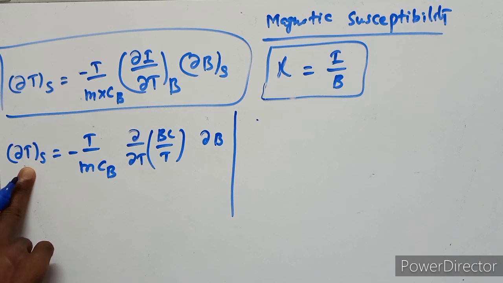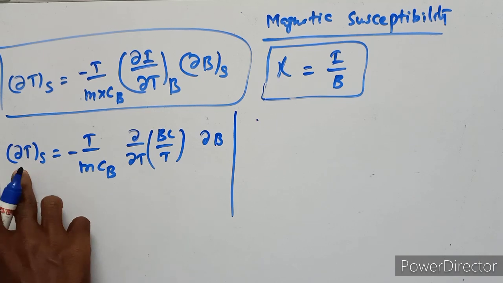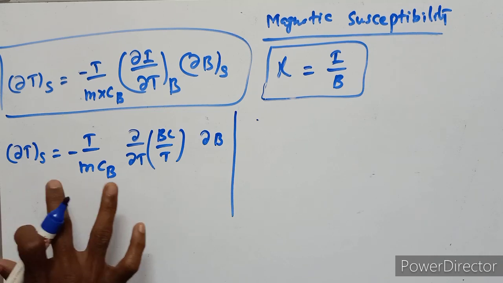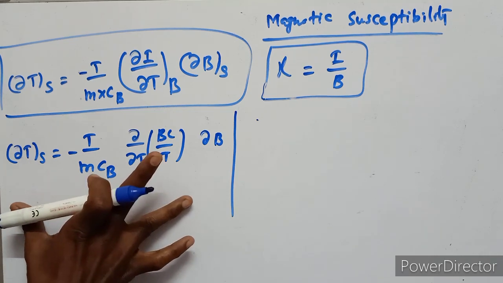Now we have to calculate the total fall in temperature. So we have to integrate this equation.